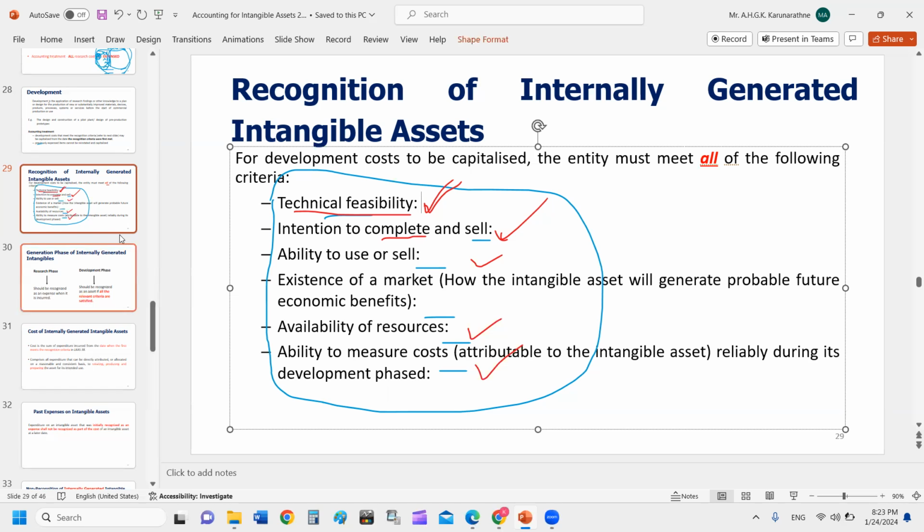It is not allowed, right? That's it. So with this, we finished discussing the standard on intangible assets. We will now move on to our next topic,